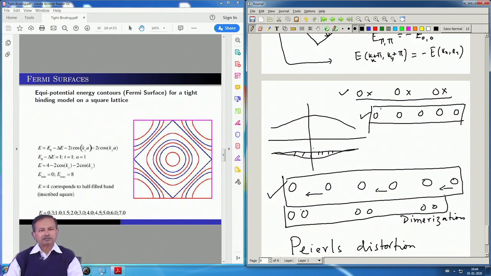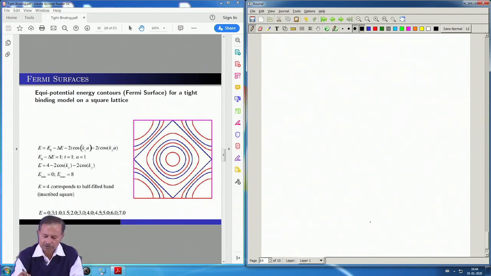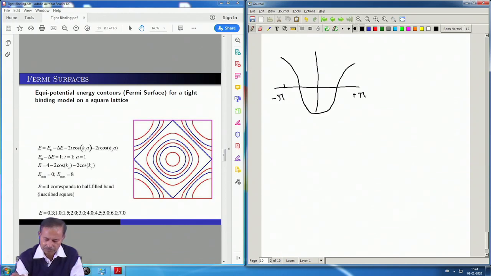So what we are saying, in terms of band structure, is we started with this kind of band structure in one dimension, for example, and we are half filled. So, our Fermi level is here.